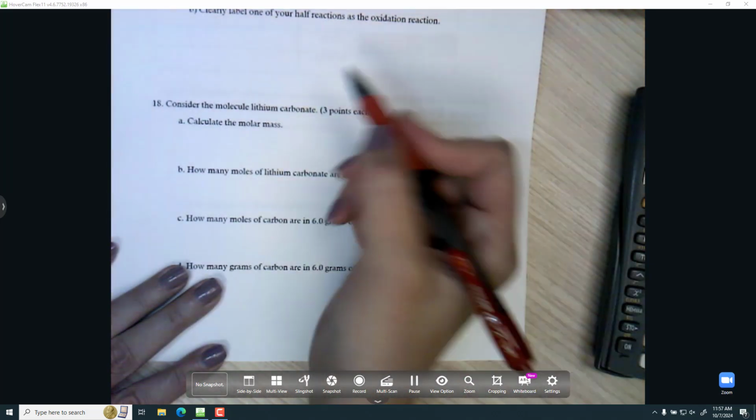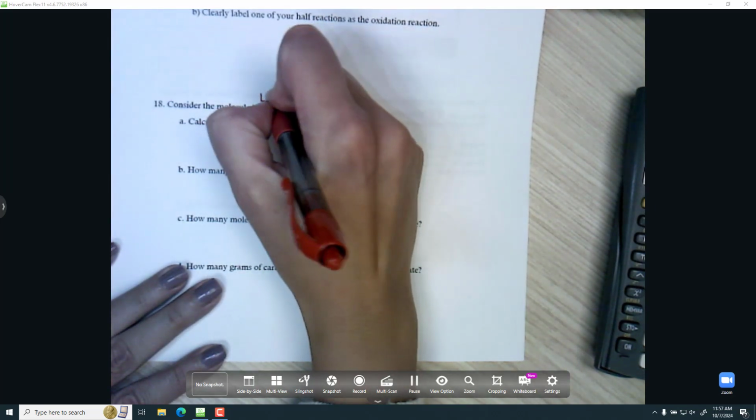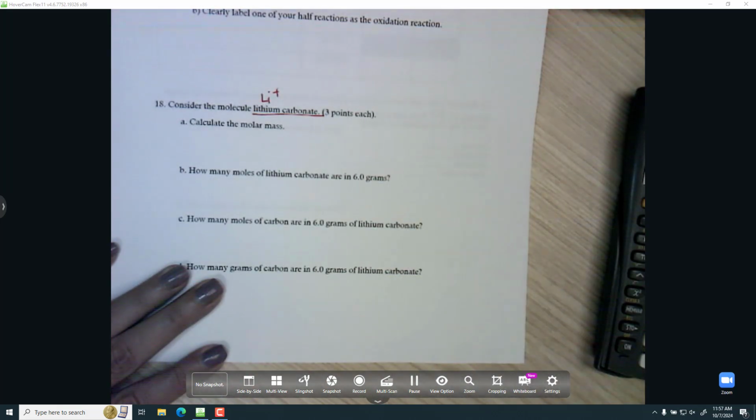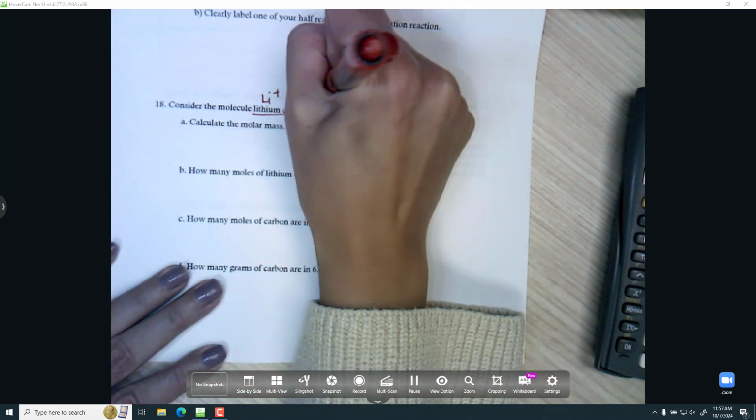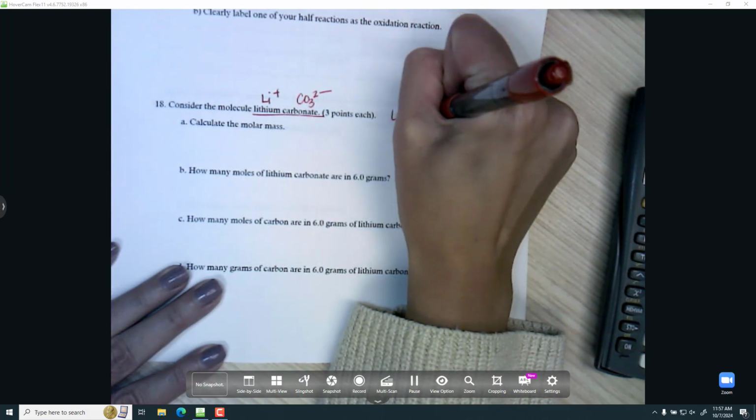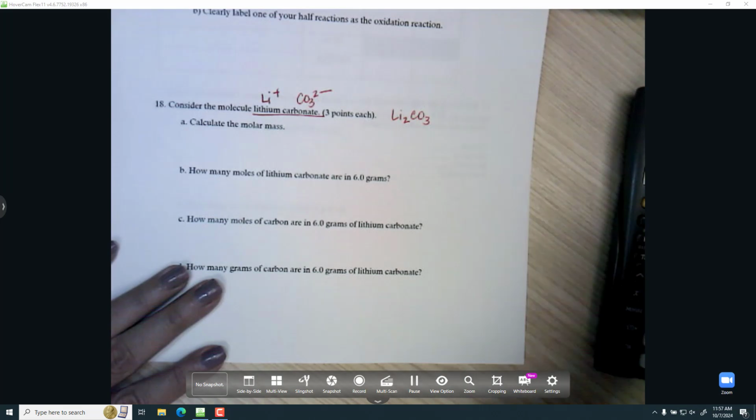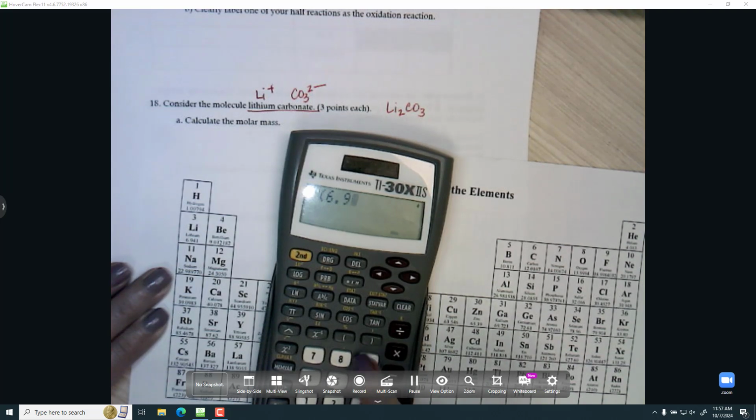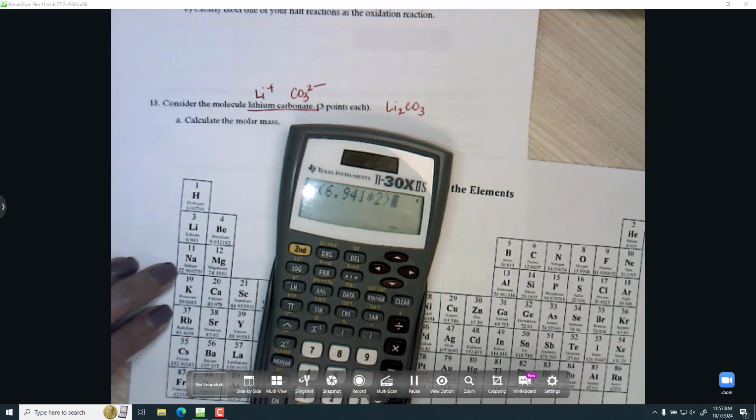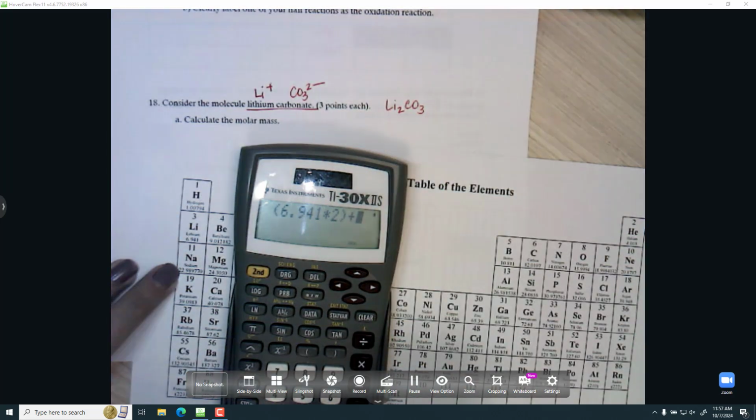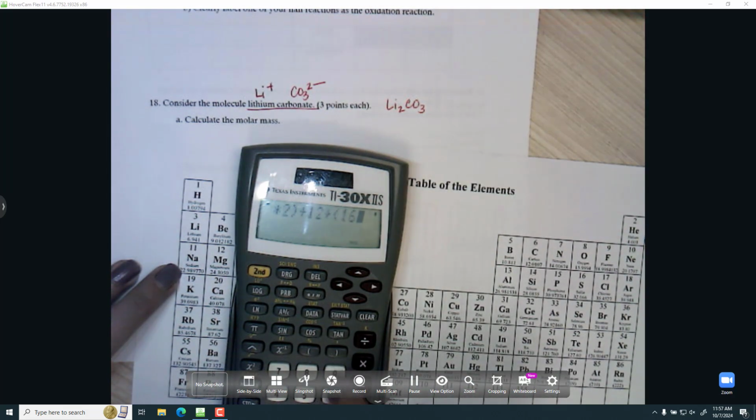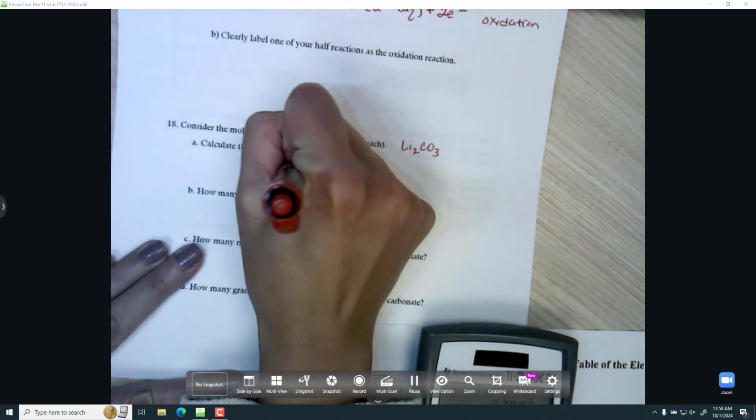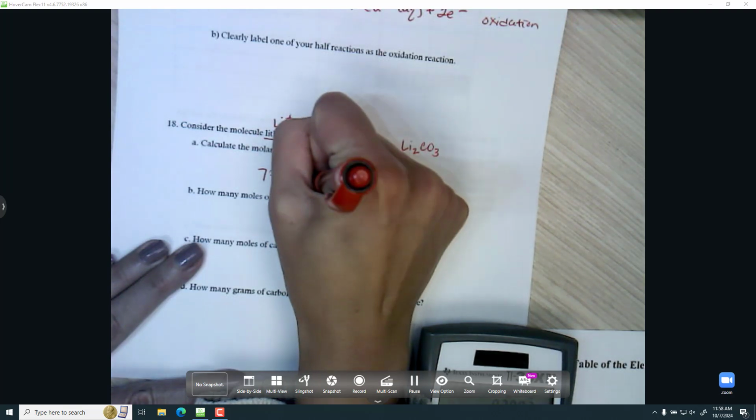All right, now to figure out the molar mass, I need the formula. So lithium is a +1. I know that from the periodic table. Carbonate is a polyatomic ion, so I know that's a -2, which means it must be Li2CO3. And now I can figure out the molar mass. Lithium is 6.941, so 2 of those. Carbon is 12, and 3 oxygens, which are 16. So I get 73.882 grams per mole. That's the molar mass.